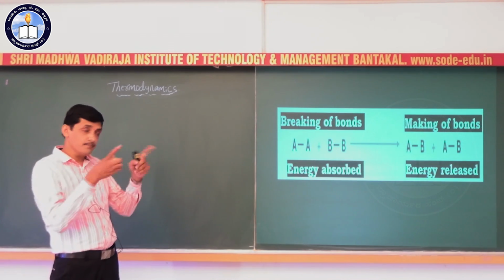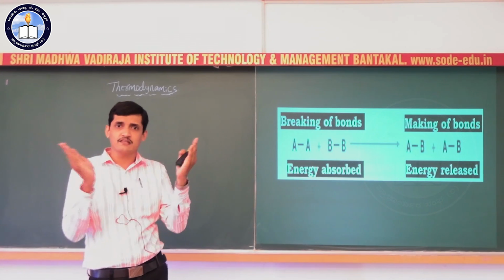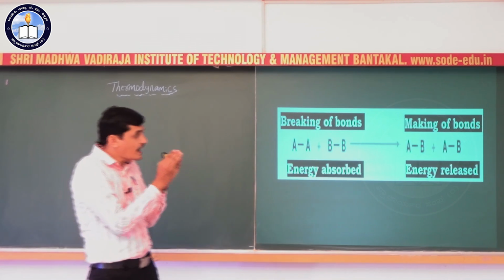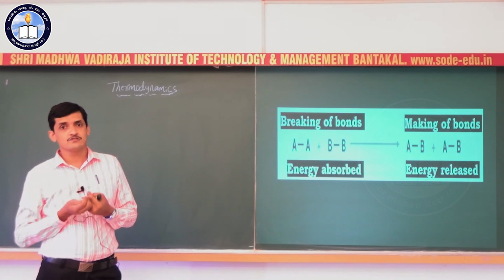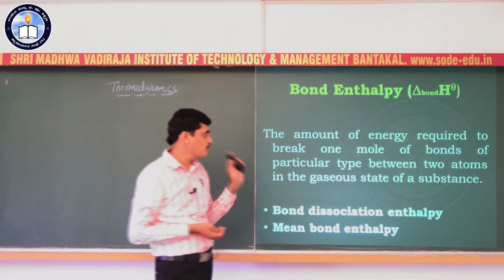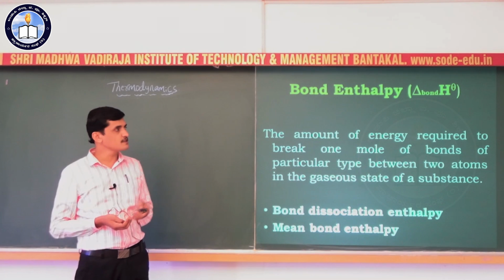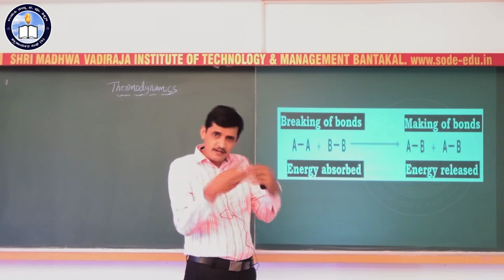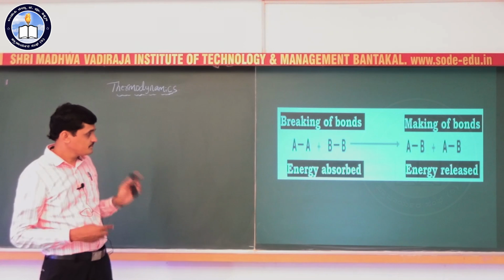Diatomic molecules. In breaking of the bonds, energy is absorbed, that is energy is required to break the bond. But for making of the bond, the energy is released. This is known as bond enthalpy. So the energy required to break 1 mole of bonds of a particular type between the two atoms in the gaseous state of the substance is called bond enthalpy, or the energy released when a bond is formed is also known as bond enthalpy. Let us see the case of hydrogen.